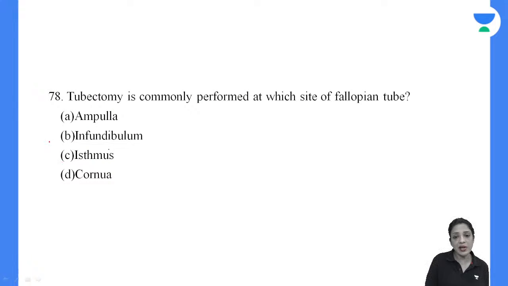78. Tubectomy is commonly performed at which site of fallopian tube? So just two more questions and then we can chit chat. Any doubts you have, you can write it here. 78. Because this paper is going to finish. Tubectomy is commonly performed at which site of the fallopian tube?